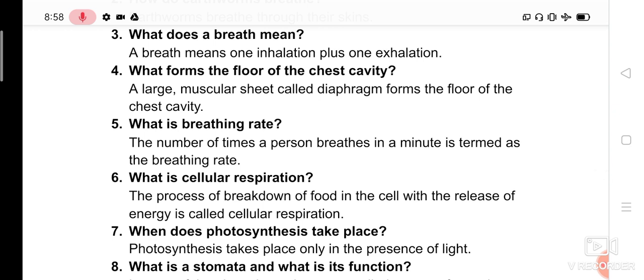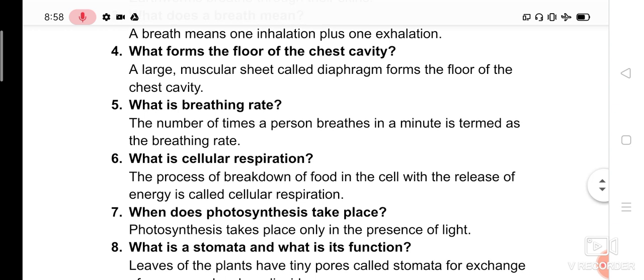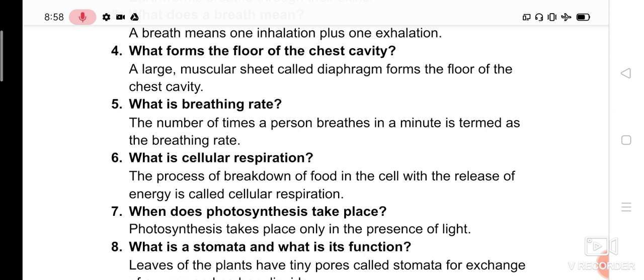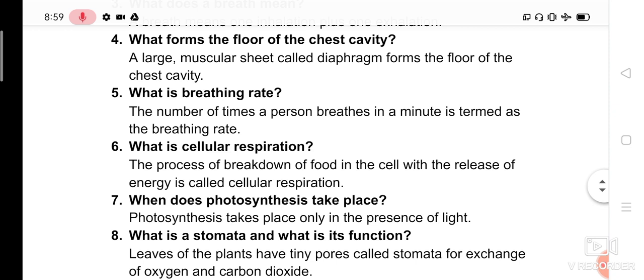That is one intake of air and one giving out of air. Next, question number 4. What forms the floor of the chest cavity? The chest is the region that starts from our neck and ends above the stomach. So at the end of the chest cavity, what organ, what part are you finding? That is nothing but the diaphragm.